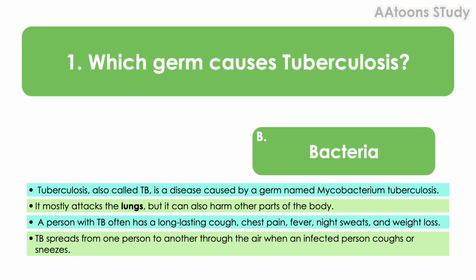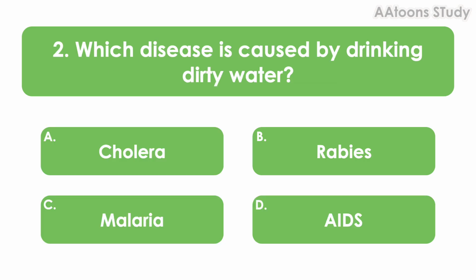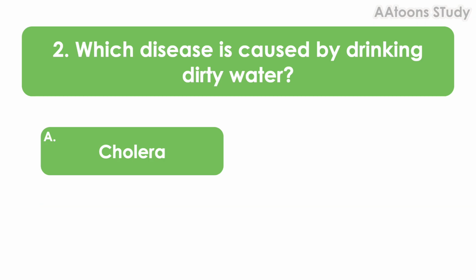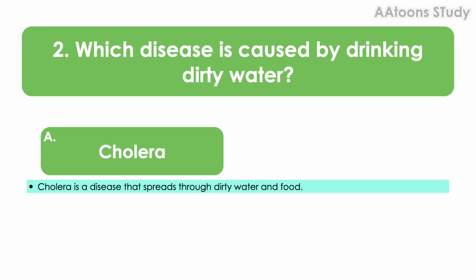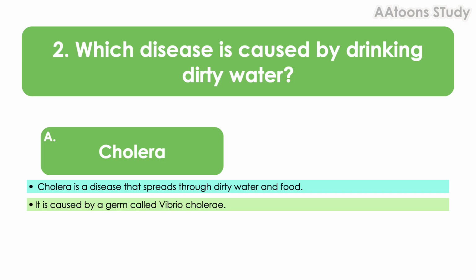TB spreads from one person to another through the air when an infected person coughs or sneezes. Which disease is caused by drinking dirty water? Cholera. Cholera is a disease that spreads through dirty water and food. It is caused by a germ called Vibrio cholerae.